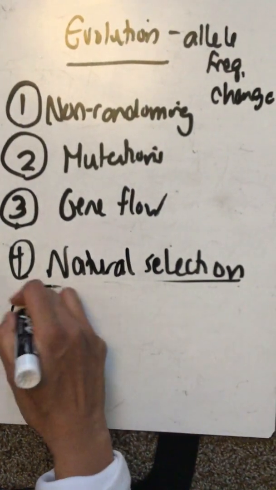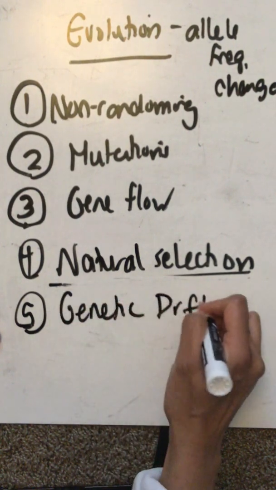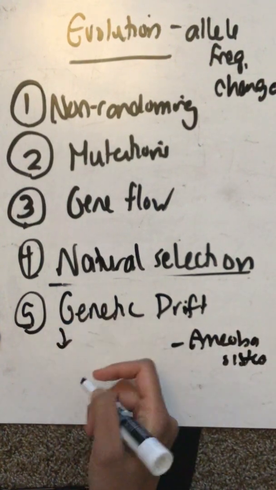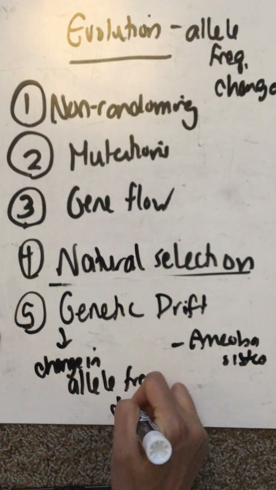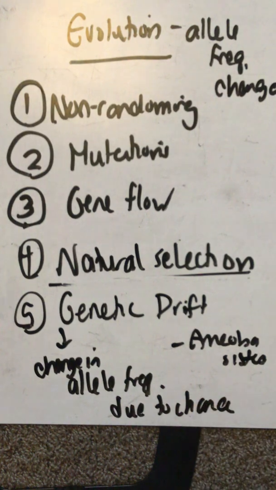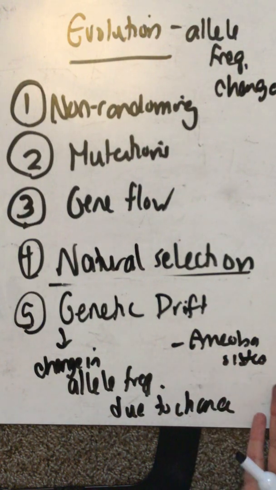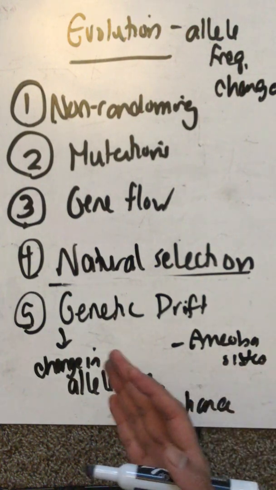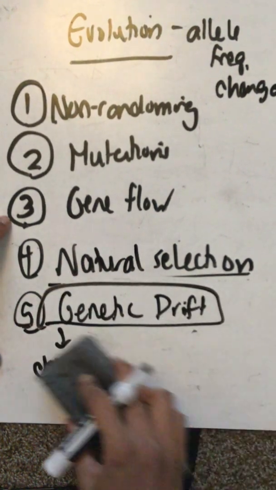Now, the last thing that you need to know that drives evolution is called genetic drift. There's a really good video by the Amoeba Sisters on genetic drift. I would watch it. It's just the change in allele frequency due to chance. Basically, if you're riding your bicycle and there's a bunch of ants and you drive over the ants, well, it's not like the most fit survived, right? That's not how it happened. You drove over the ants and they just happened to be there. You killed some ants and some ants survived. That's genetic drift. You're still changing the allele frequency, right?